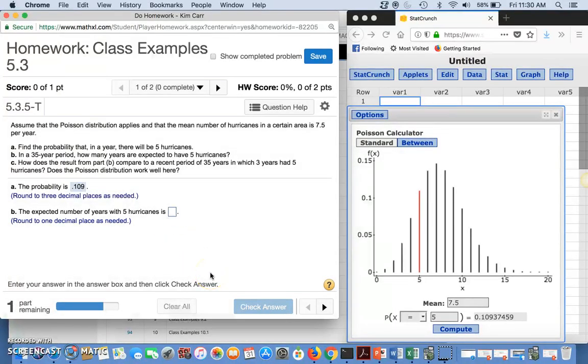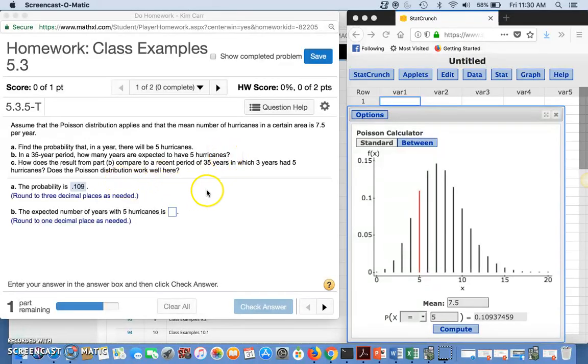Part B says in a 35-year period, how many years are expected to have 5 hurricanes?